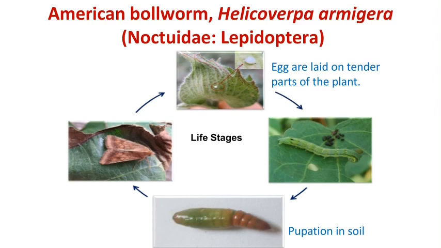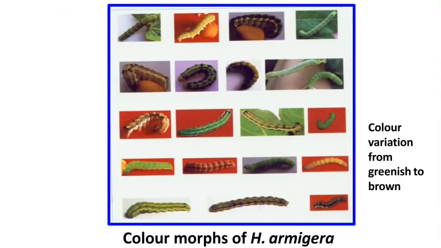After the male-female mating of the adults, the female moth lays its eggs singly on the tender plant parts. Then after hatching from the eggs, the larval stages emerge, and in case of Helicoverpa armigera, they show a color variation in different larval instars. Then pupation occurs in the soil. These are the different color variations, from greenish to brown, present in case of Helicoverpa armigera.